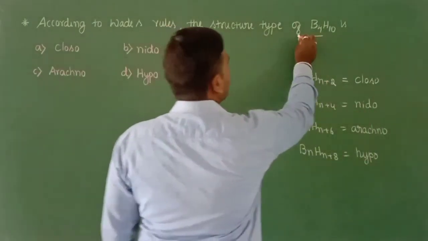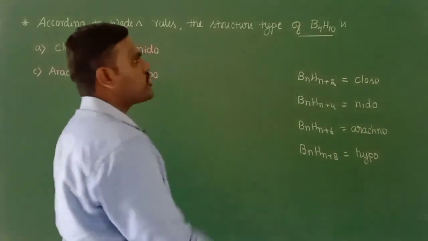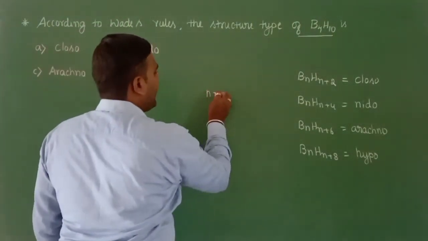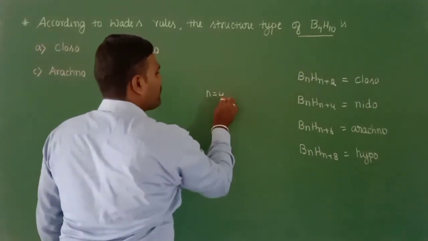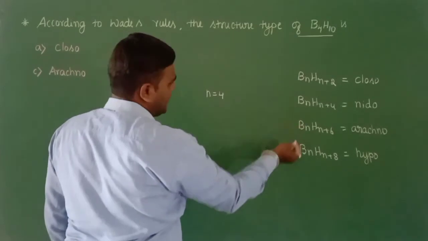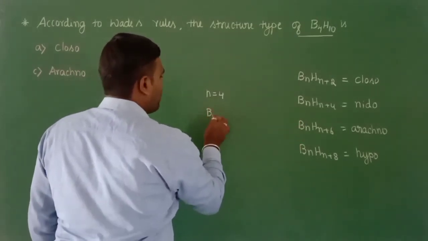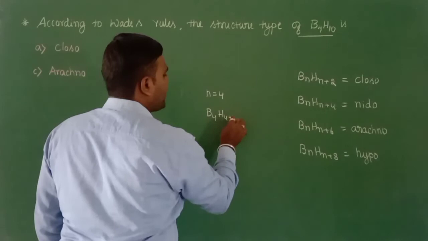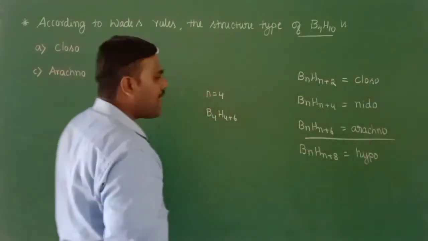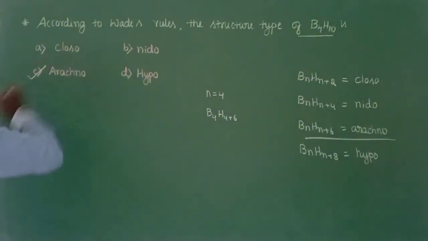And here the material given in the question is B4H10, which is called tetraborane, and we observe that the value of n here is 4. So in order to get 10, how much are we supposed to add? 6, right? So obviously B4H4 plus 6, BnHn+6. So it belongs to the category arachno. So the correct answer is option C.